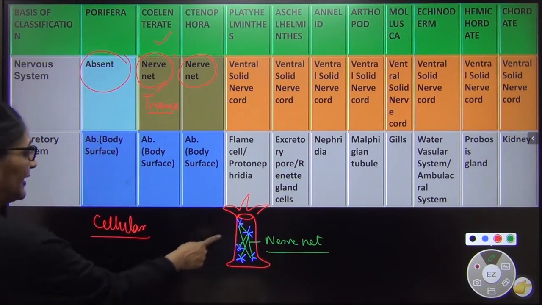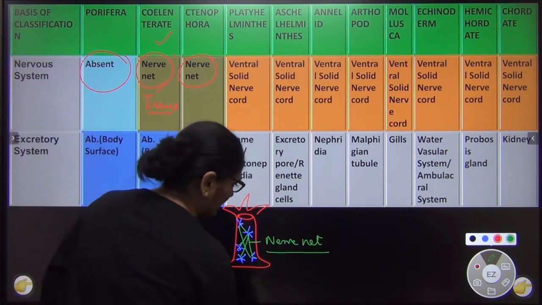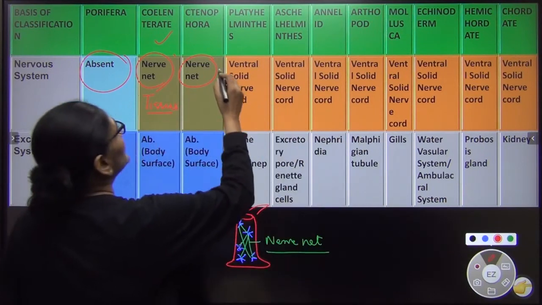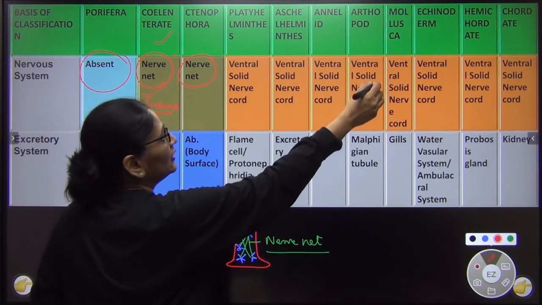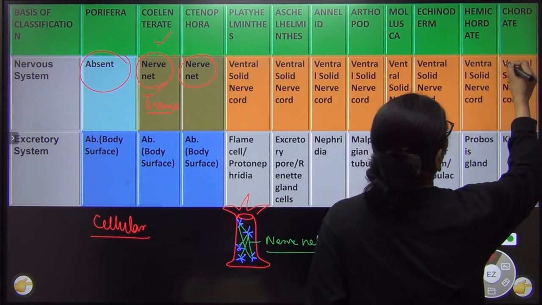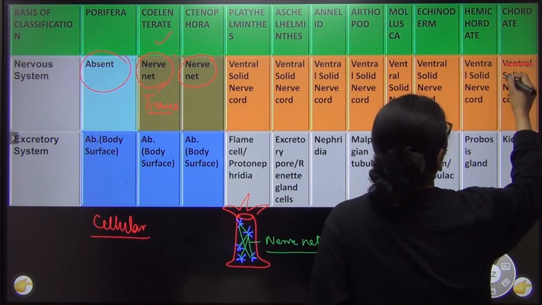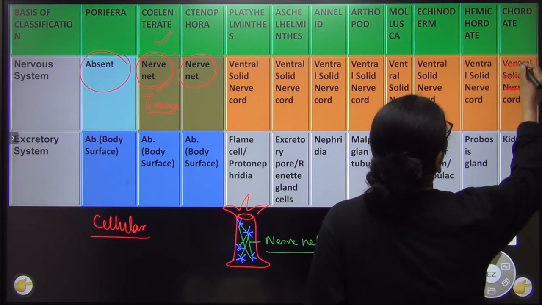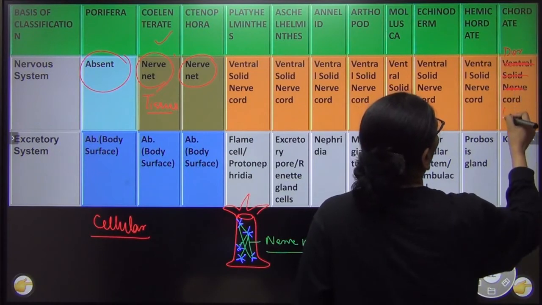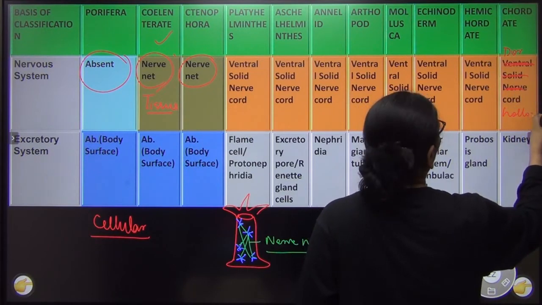Similarly, initially the nervous system was in the form of nerve net, but later what happened, this is from platyhelminth to encordate. Oh sorry, this is a big mistake I have done over here. This will not be ventral solid, it will be dorsal hollow. Here it will be dorsal hollow. At least I am explaining you now.